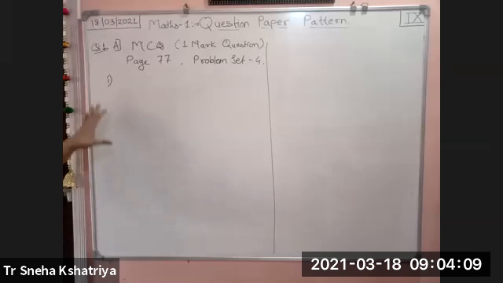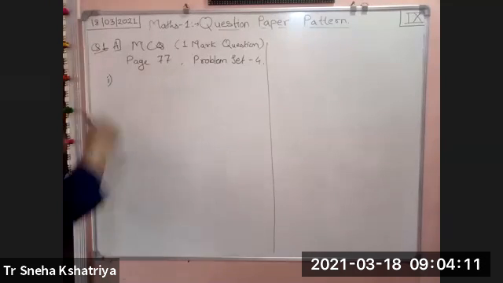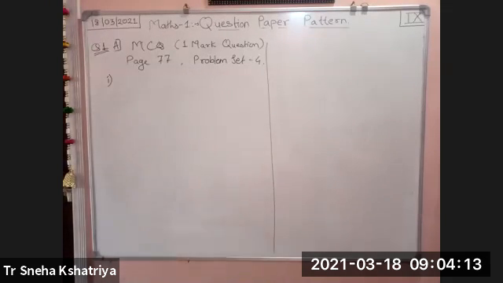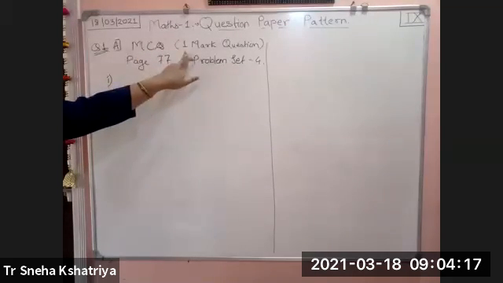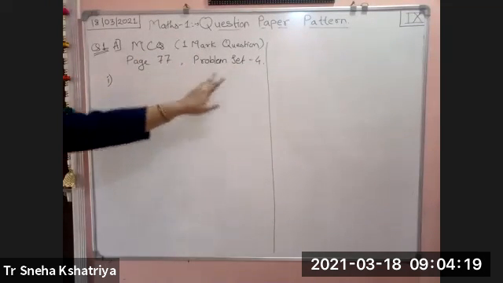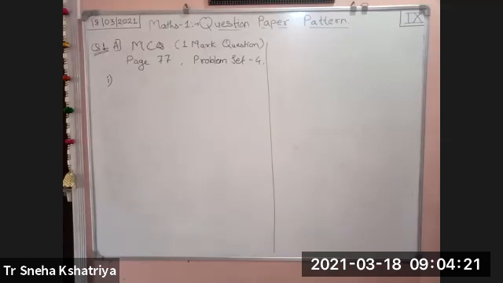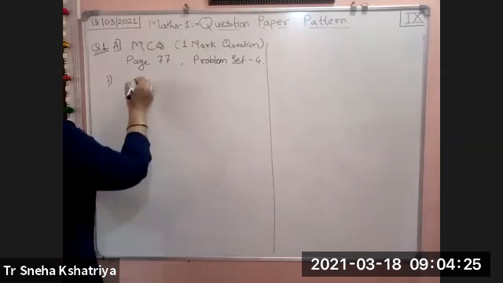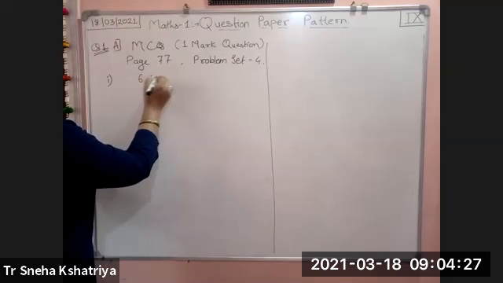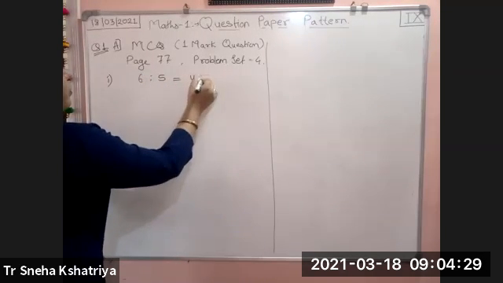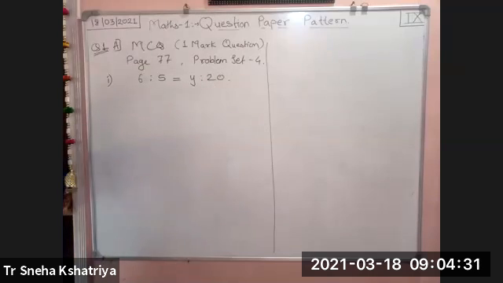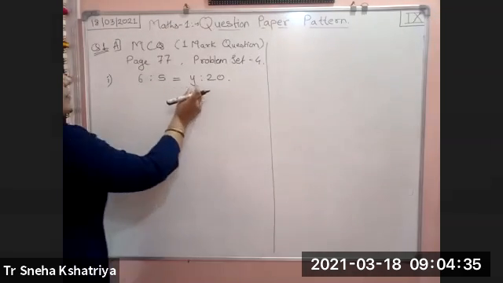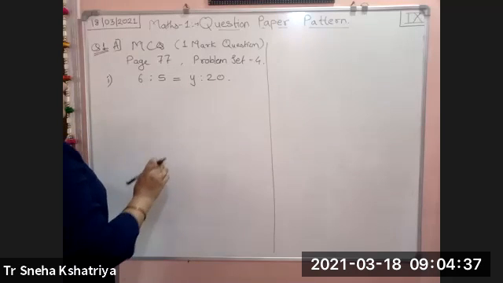First, we are practicing question 1A, MCQs for 1 mark. Page 77, problem set number 4. First question: if 6:5 is equal to y:20, then what will be the value of y? What will be the value of y? This question is from ratio and proportion.